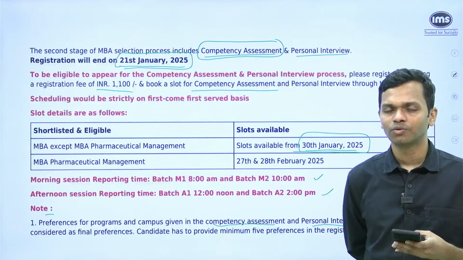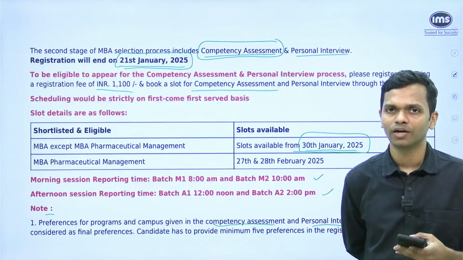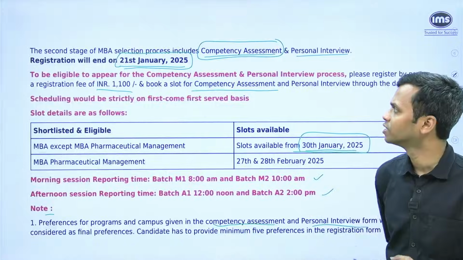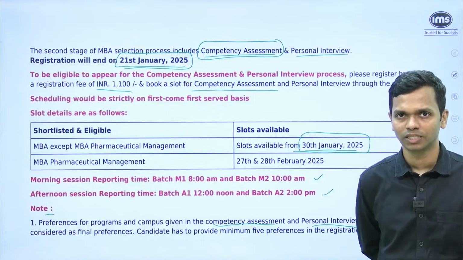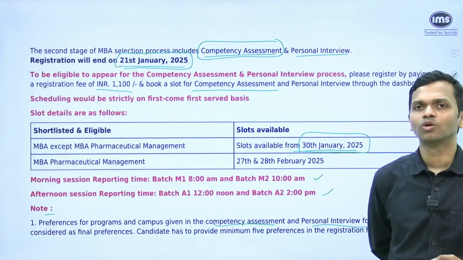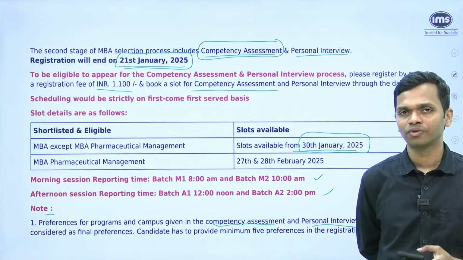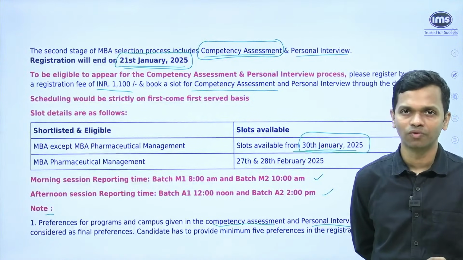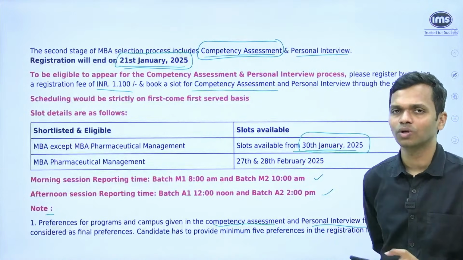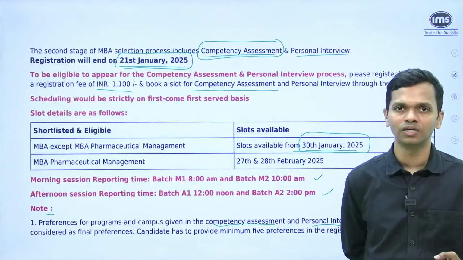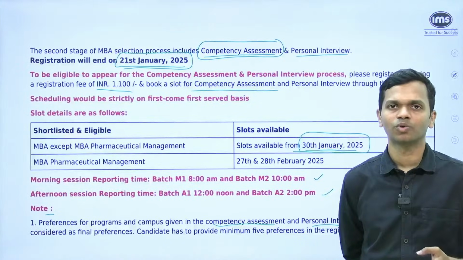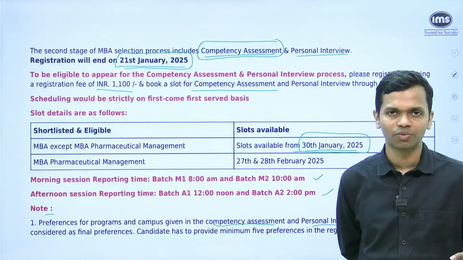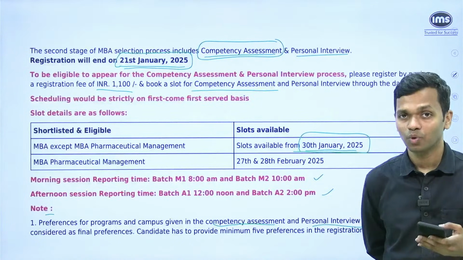For that, you have to pay 1100 rupees through the candidate dashboard. You have to complete this before 21st Jan to be considered. In this, you will also be able to put 5 preferences. Only the preferences where you are eligible for the programs, not basis the score. I'm talking purely on the eligibility, whether you have, let's say, maths in 12th and things like that. Program wise, you have to check.